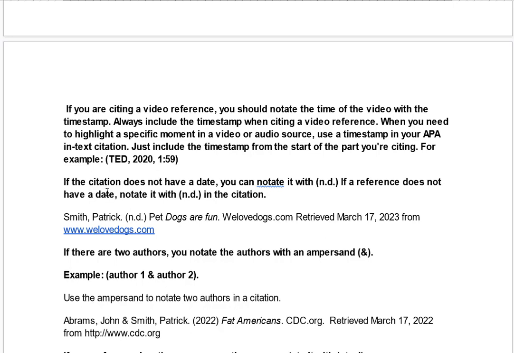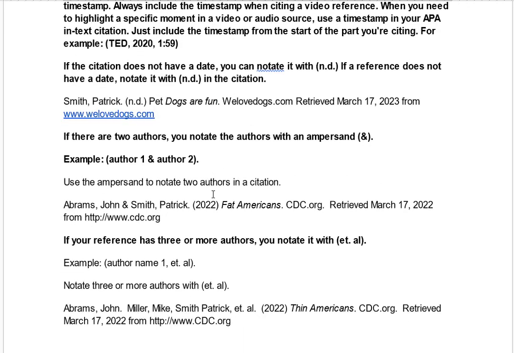If the citation does not have a date, you can notate it with ND. If a reference does not have a date, notate it with ND. So here's an example, Smith, ND. And so that's an example of no date.